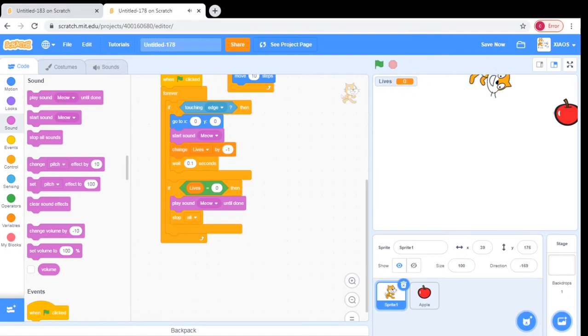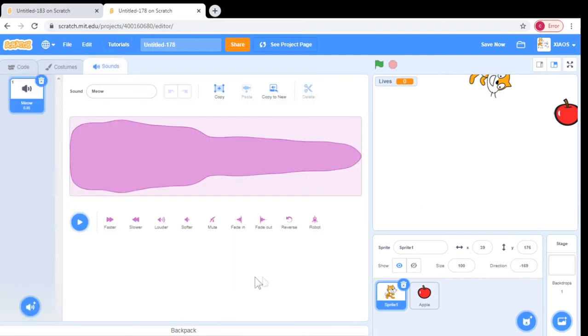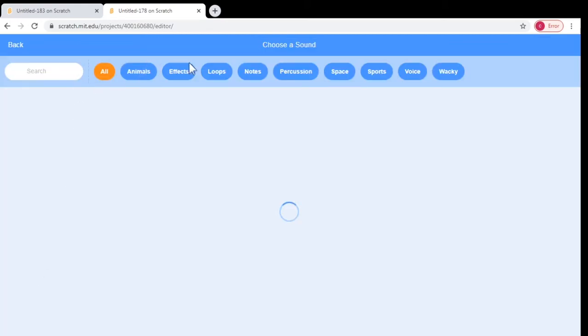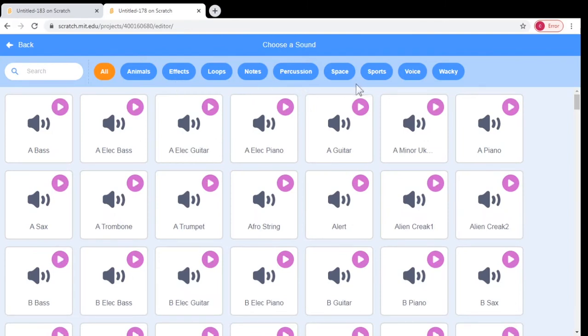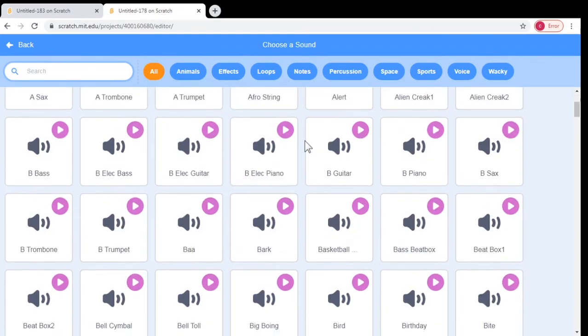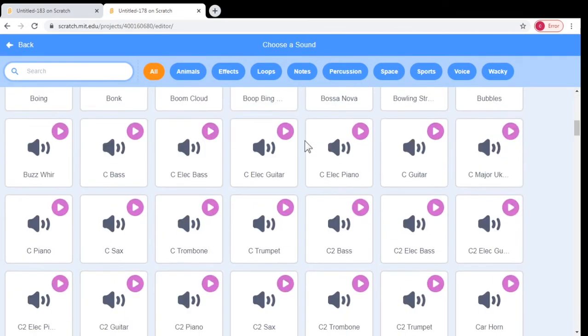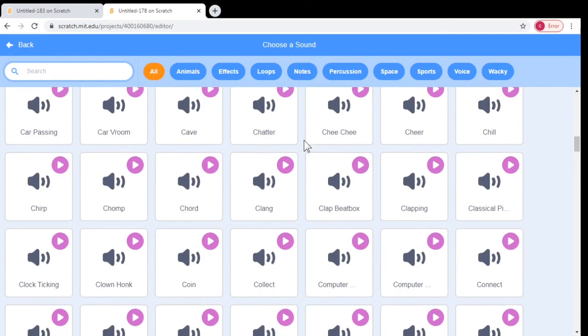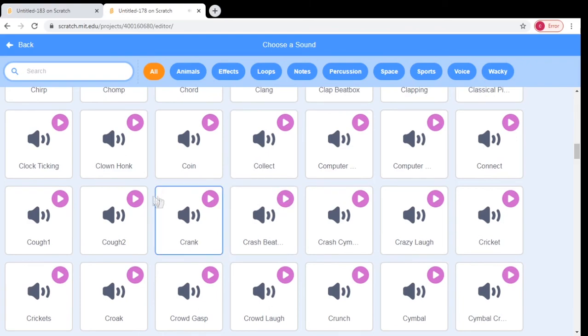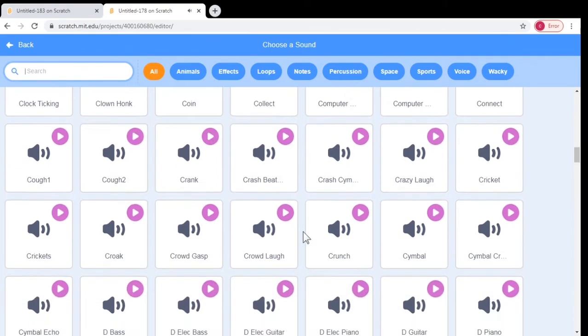Okay, that works. Alright, let's just quickly do something like an effect when you die. Let's choose a sound. I'm going to search up, just scroll down. No, we don't want cough.